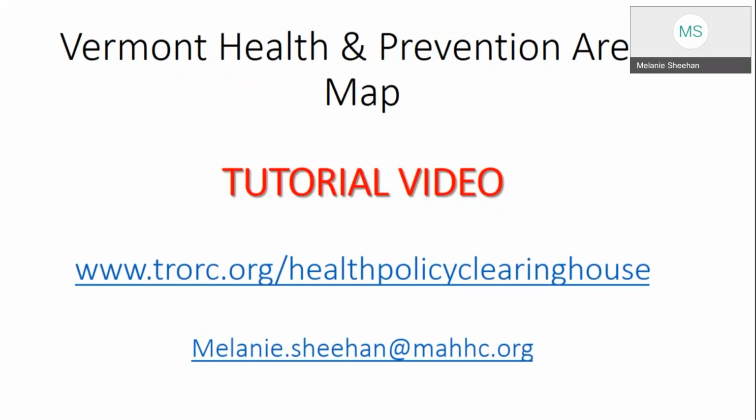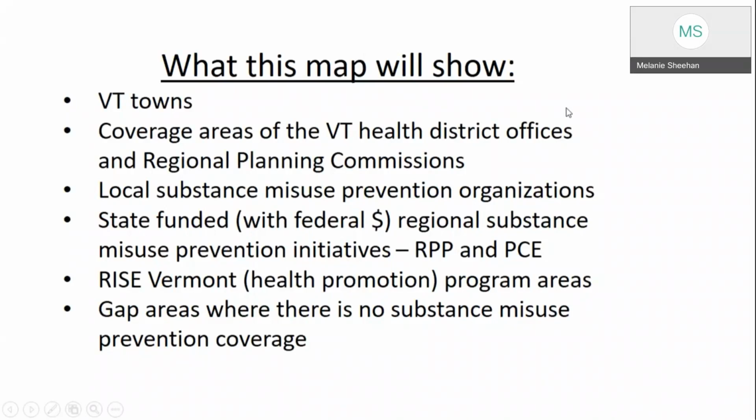Before we dive in, I just wanted to cover what this map will show and what it does not show. Currently listed on the map are outlines of Vermont towns. There are coverage areas of the Vermont Health District offices and regional planning commissions, local substance misuse prevention organization catchment areas, state-funded regional substance misuse prevention initiatives, the regional prevention partnerships and prevention centers for excellence. There are RISE Vermont program areas and GAP areas where there is no substance misuse prevention coverage.